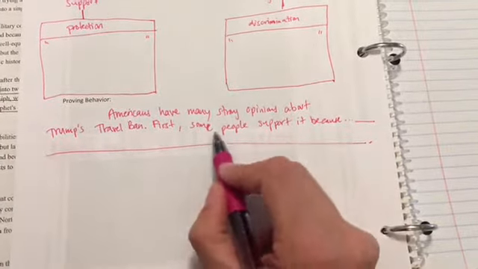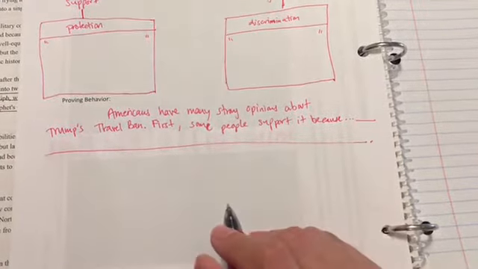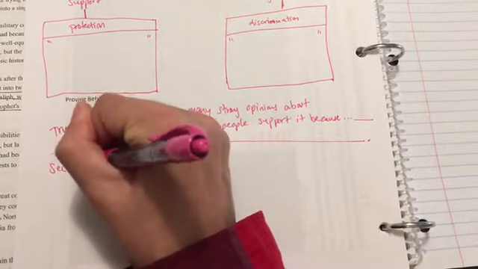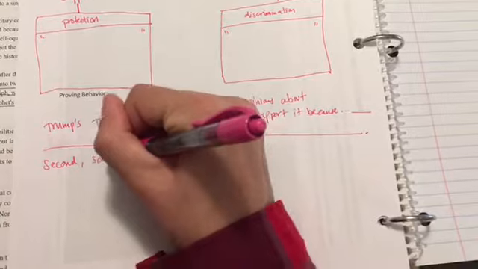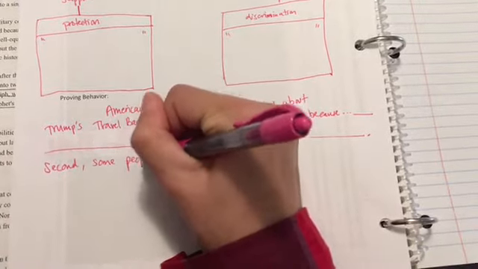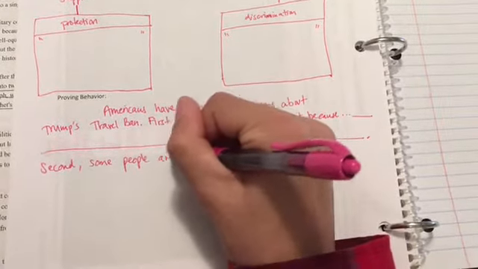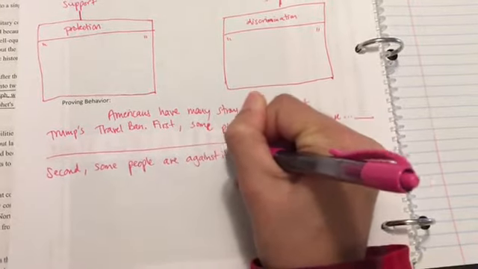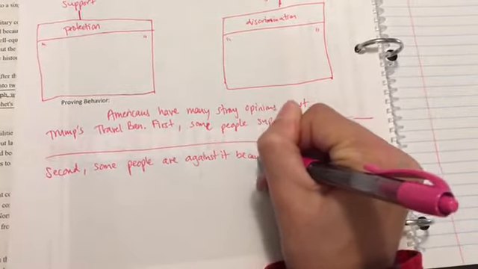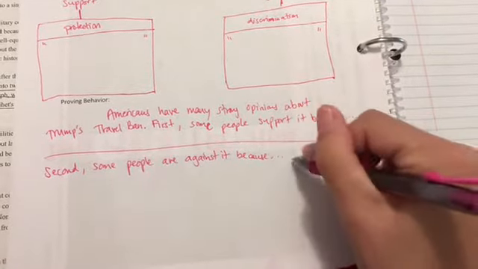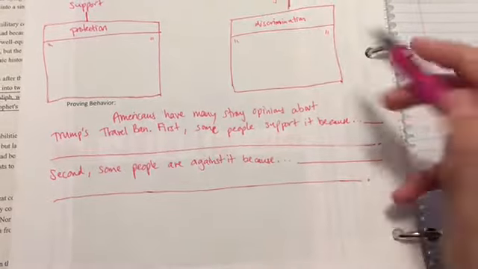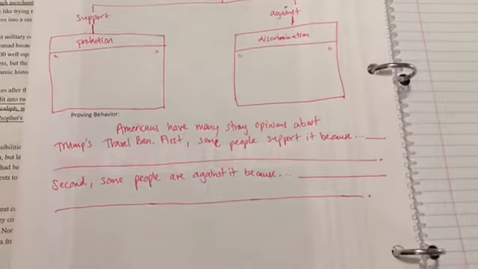And then after you finish that, you can unpause the video and you can add, second, some people are against it because, and you can go ahead and add your text evidence about why people are against it.